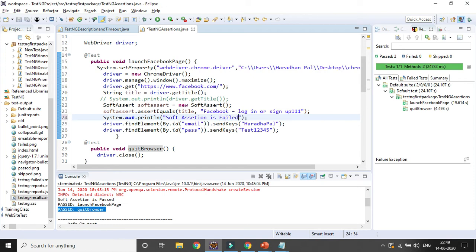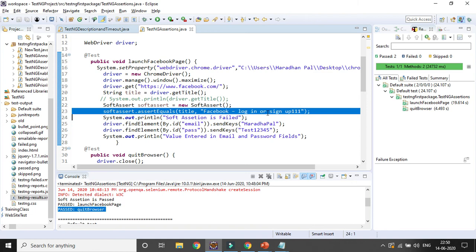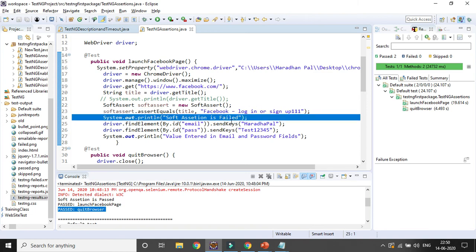I am changing it. That's also I want to print in the console, and also I want to enter the value in the remaining steps, right? So here, after the remaining step is entered, I want to print the output as value entered in email and password fields. Okay, so here the soft assertion is getting failed, but still it will not stop the execution of the remaining lines of code within the same method, and obviously the next method will not be impacted. So that is the one advantage.